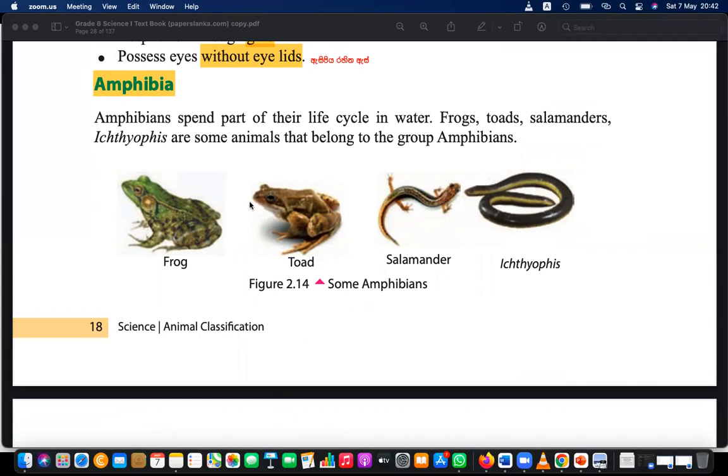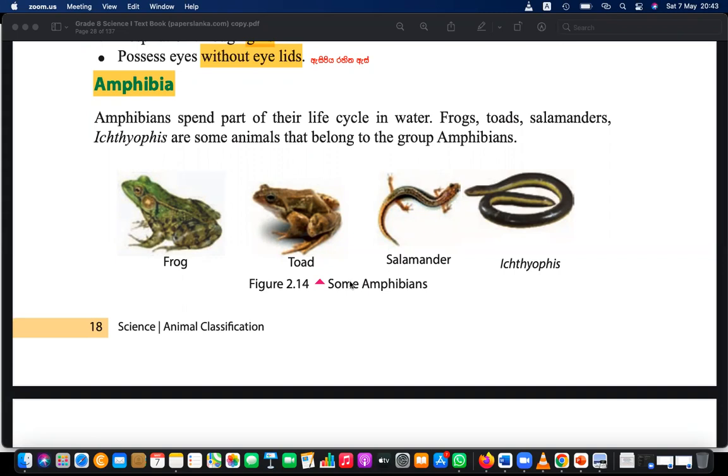So therefore they are called amphibians. Actually, they are hybrid. Why are they hybrid? They can live in water as well as in the terrestrial environment, right? Part of the life cycle in water and the other part on the earth surface, like the terrestrial environment, the soil.